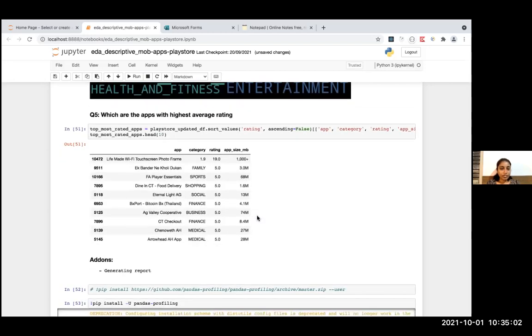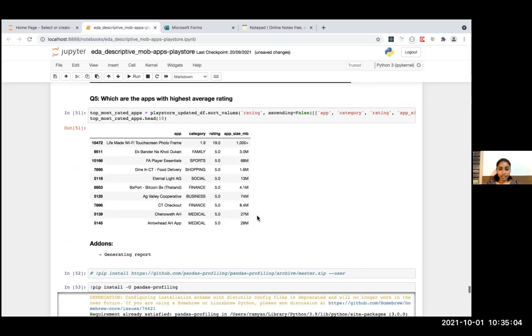And then, which are the apps with the highest average rating? So these are the apps and their respective category and rating. And also I wanted to filter out the app size. So for example, family is the app category and the specific app is this one, and its rating is 5. So I just filtered out only the 10 rows. I wanted to view the top 10 apps with the highest ratings.